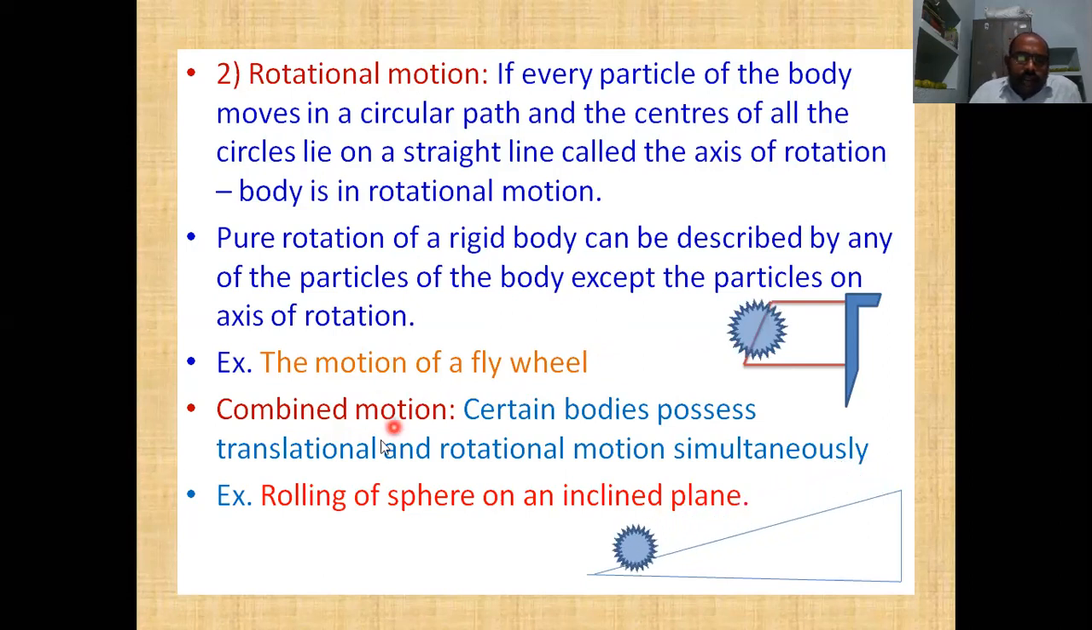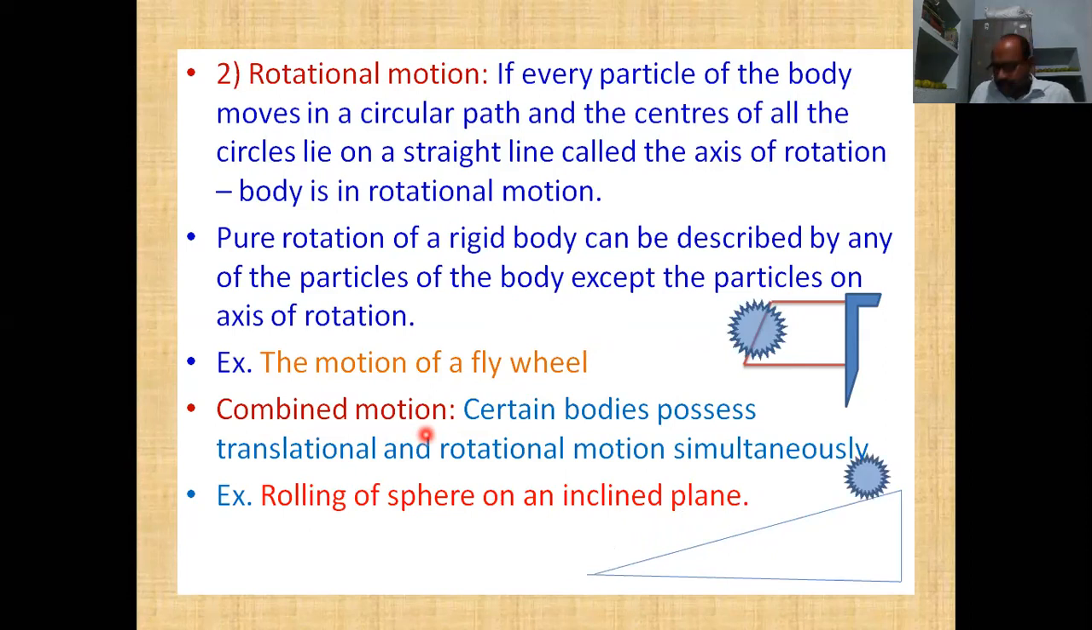Another type is combined motion. That means at a time the body possesses two motions simultaneously, the translational motion and the rotational motion. Such motion is called combined motion.